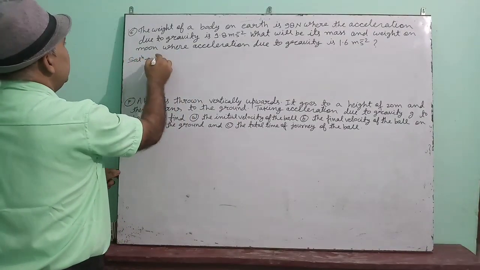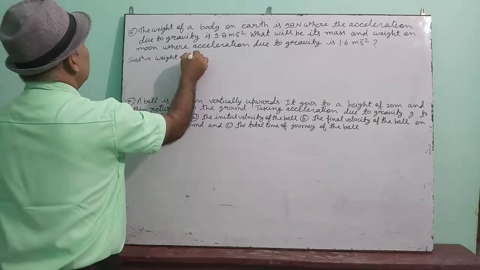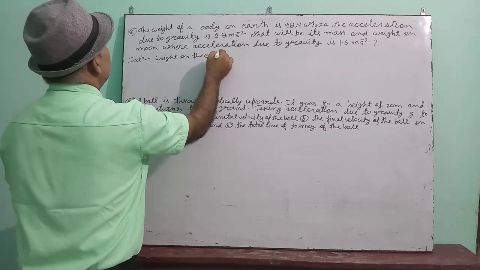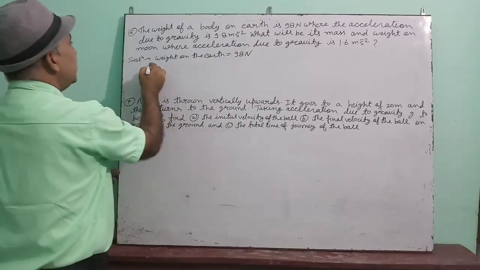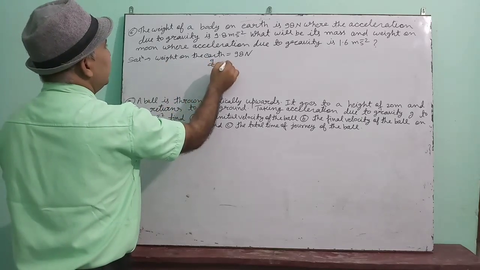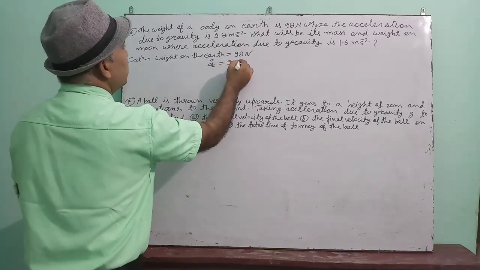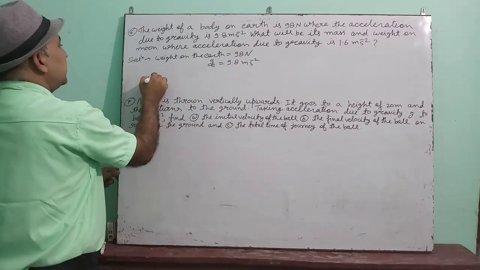So see this one. Weight on the earth is 98 Newton and gravity on earth is 9.8 meter per second square.